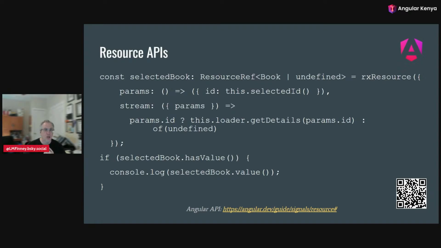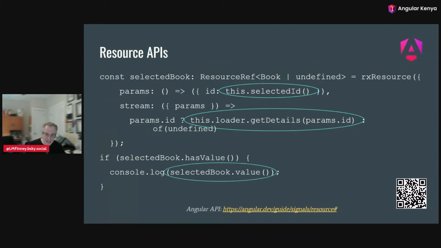The template will be signals, the backend calls will be observables, and we do these games of swapping back and forth. Fortunately, Angular gave us a better approach with resource APIs. This resource API, in this case rxResource, starts out with a signal and ends with actually a bunch of different signals that are wrapped together, but manages all of the observable and time-based stuff for us, so we don't have to handle it. So we're going to wrap all this in an rxResource. We're going to have our initial parameter of this selected ID signal again, and every time that changes, it's going to be passed into the stream to this caller on the back end, and internally it's doing the switch map and the waiting and all of that for us.